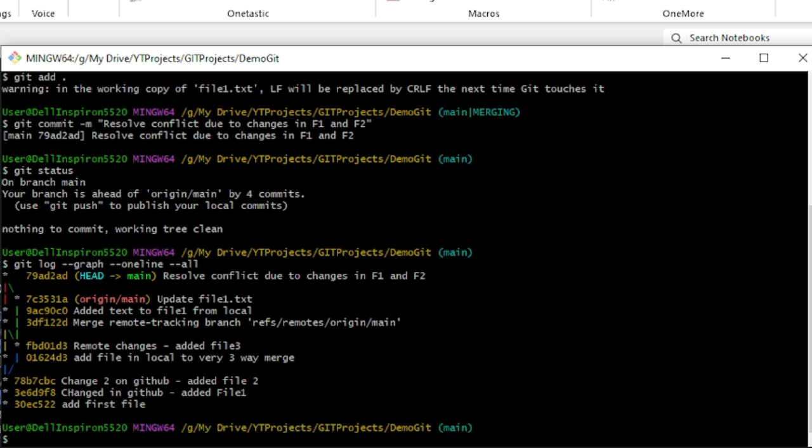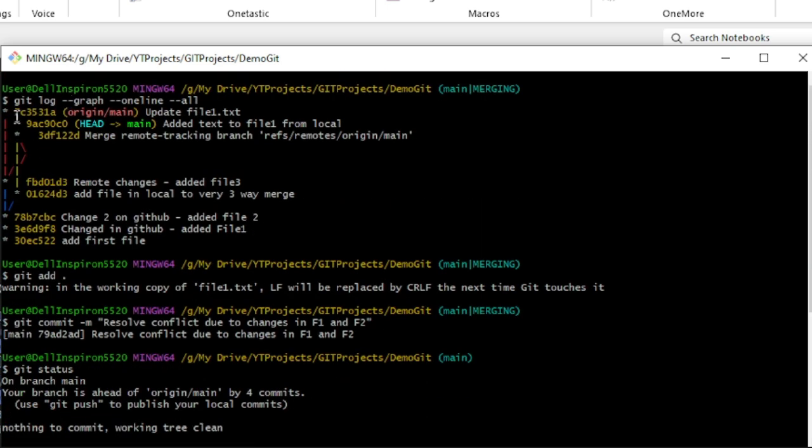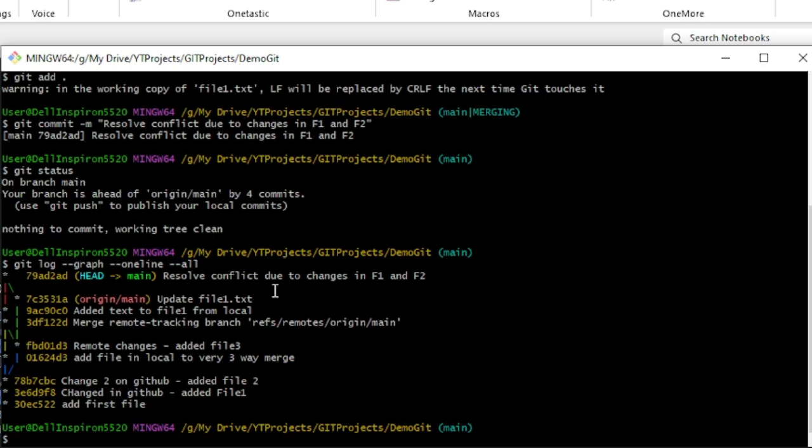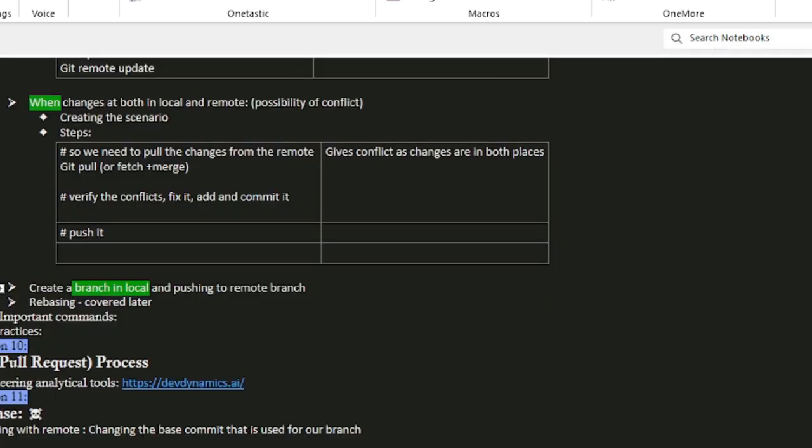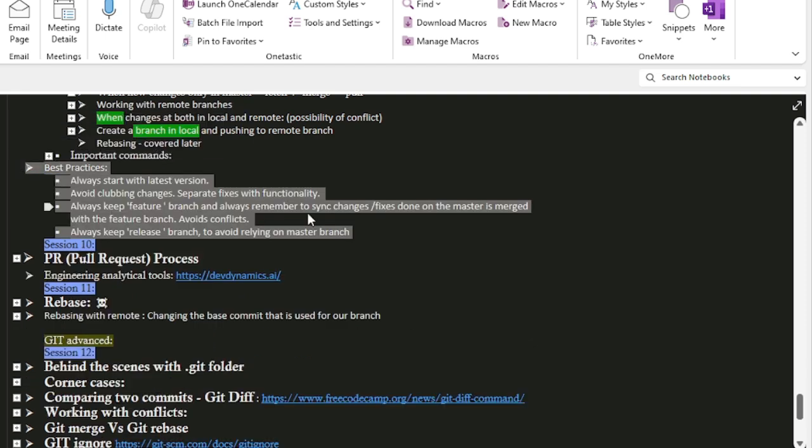Okay, perfect. And as you see, with the commit we have merged the changes, right? The past case was like this, but with our merge changes and us adding and committing it, we are back to a single point. Okay, this is how you work. So what are the cases we have done? We have done a fast forward with the remote branch and local branch. We have done three-way merge, and we have also seen conflicts. As for rebase, since I have not covered rebase already, I will cover it while taking up the rebase topic.